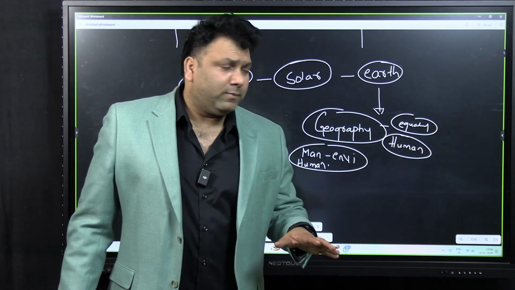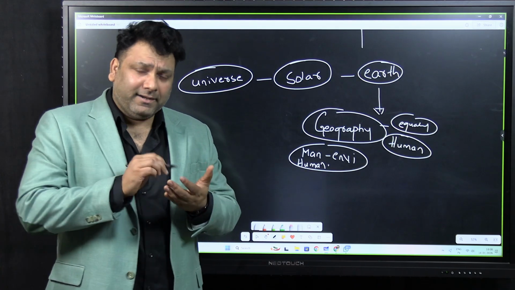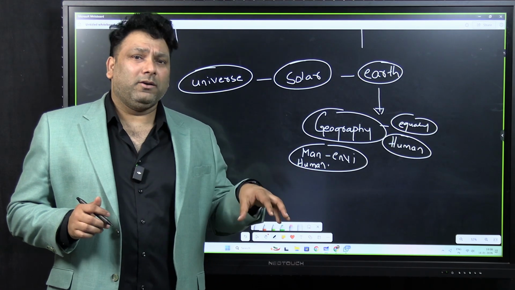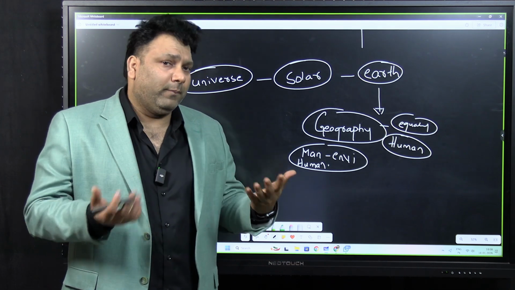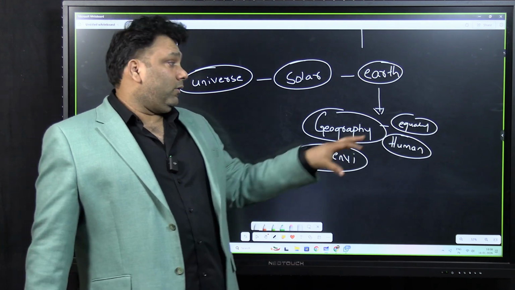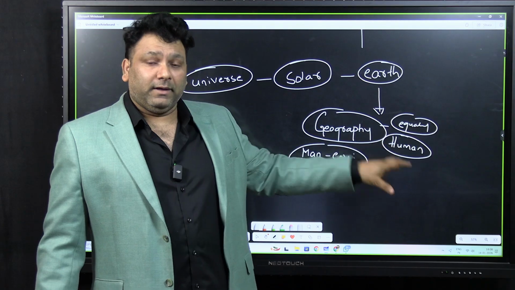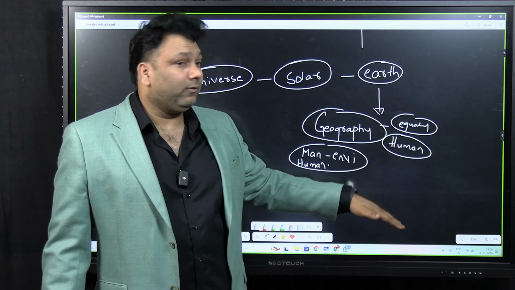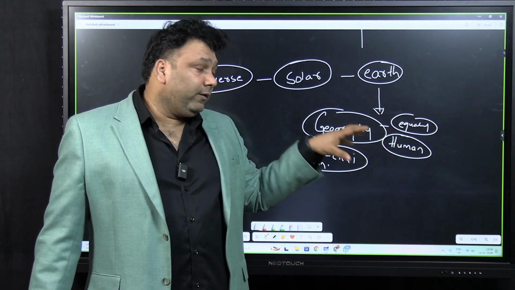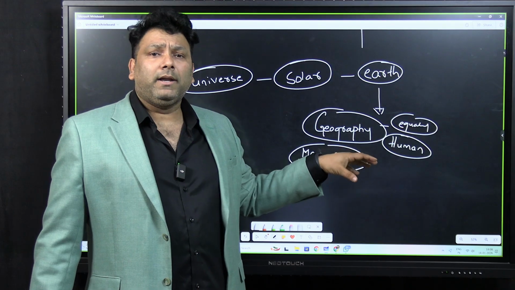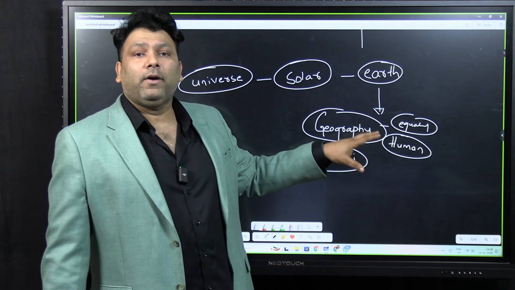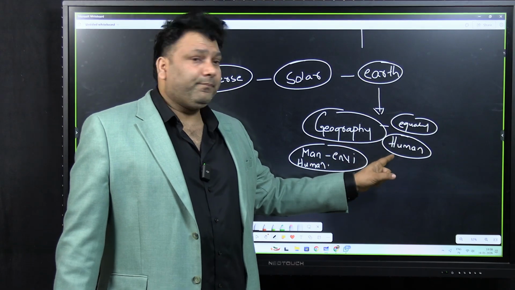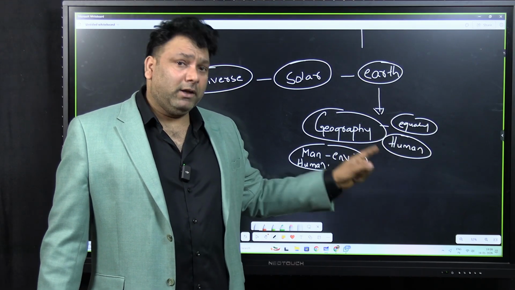If you want, I'll be sharing my class handwritten notes also. In my handwritten notes, my students have written everything whatever I utter from the mouth. So this is a very, very important aspect. In fact, on the first page you should be writing this. Geography is equally human, because this is very useful when you will be writing the mains examination. Though it is not useful now, I am telling you as a passing reference.